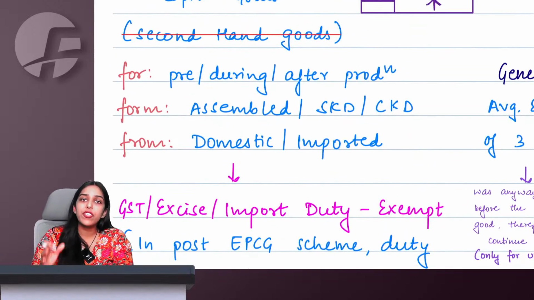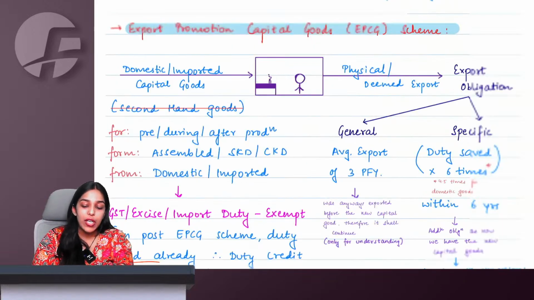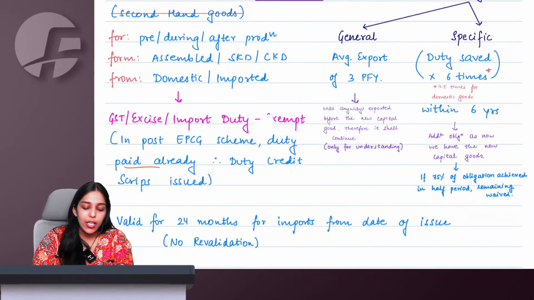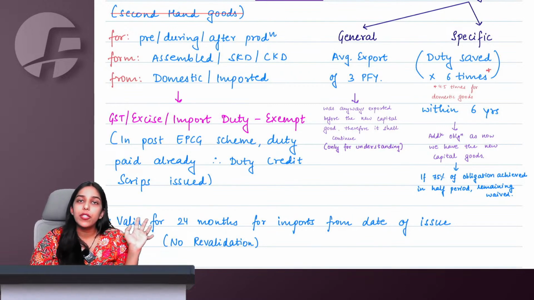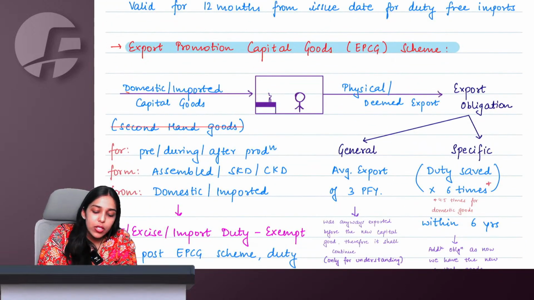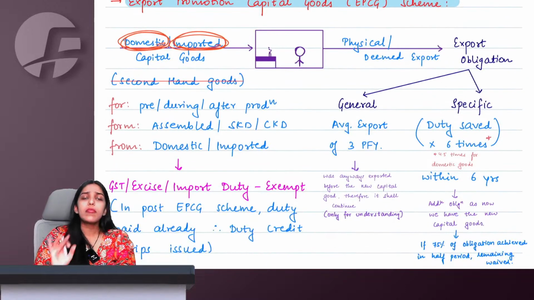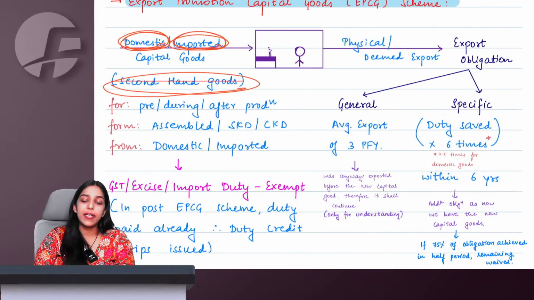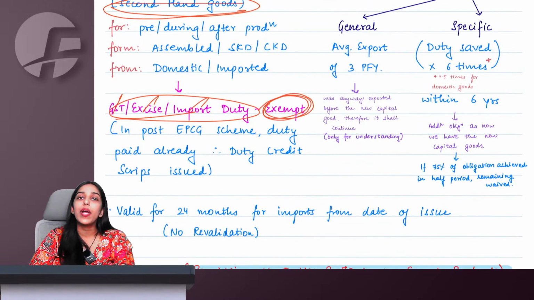You can import the machine in a complete stage, semi-knocked-down stage, or completely knocked-down stage, and then get it assembled here. Everything is okay and allowed, absolutely no problem. The government will be even happier: why are you even importing? Purchase from India, we will give you the benefit. Do not pay any GST on the purchase of such machines. So either the capital goods are purchased domestically or they are imported. Only there should not be second-hand goods. That is all. All the duties, be it GST, excise or import duty, we are going to exempt.